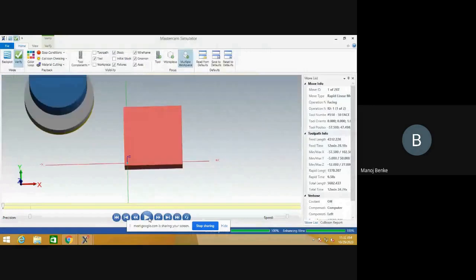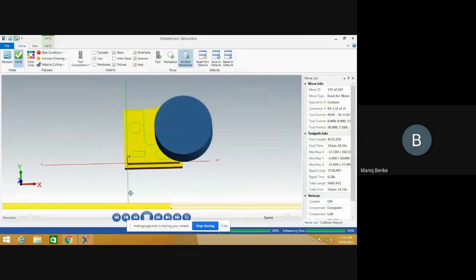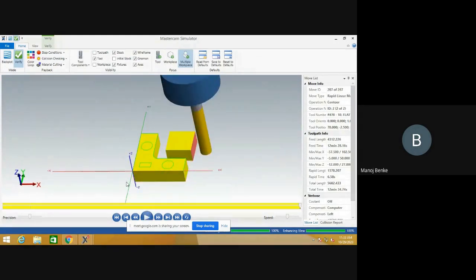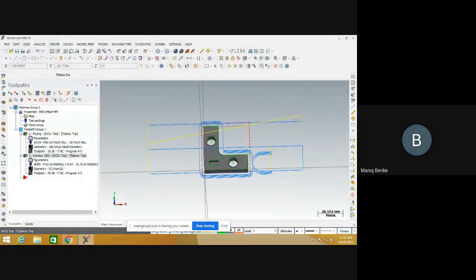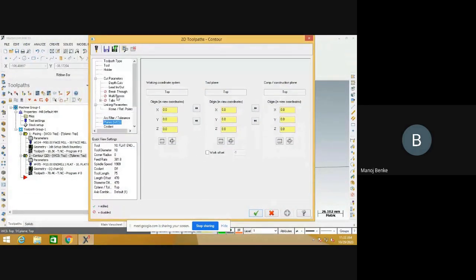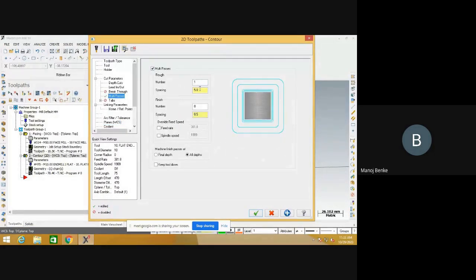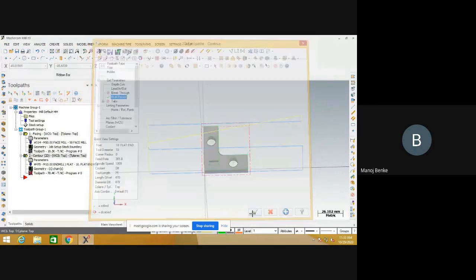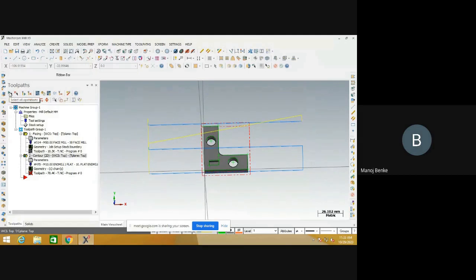Now this is the wastage material. If you want to cut that wastage material, you can add multi passes. Go to the parameter option, then select multi passes, and the spacing is 10 because the tool diameter is 10. You can add multi passes for 2, and then click on the regenerate button.